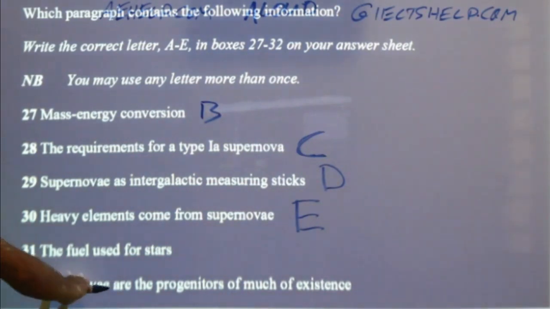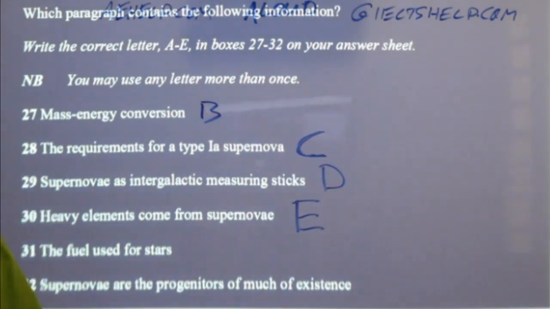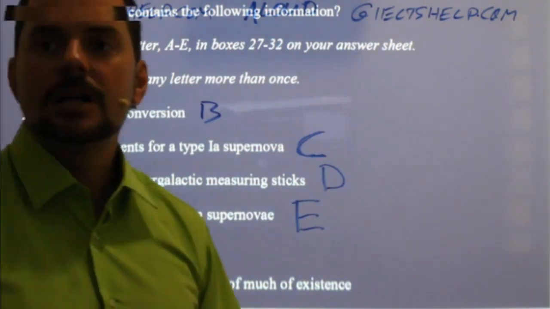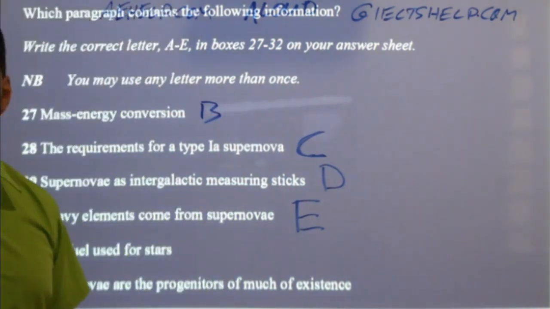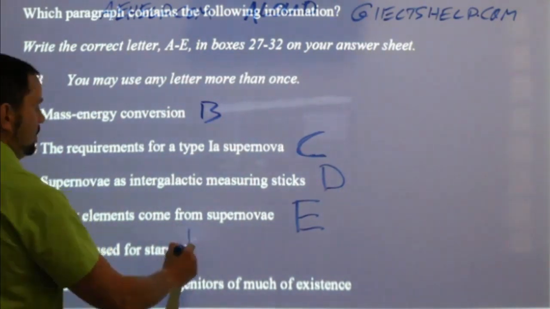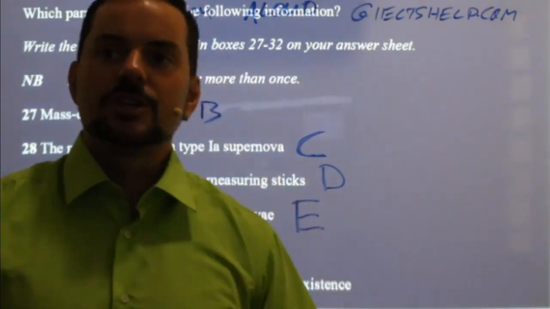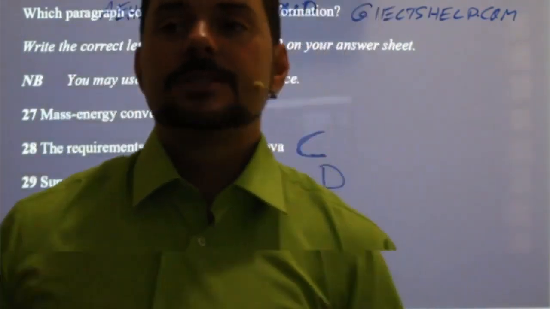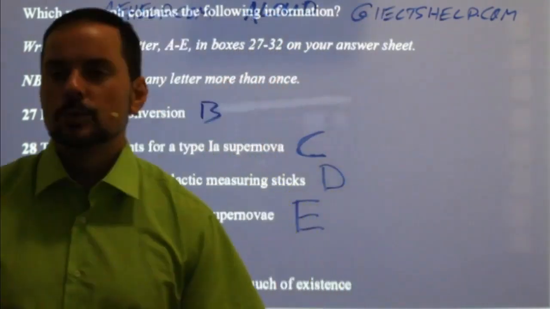31, the fuel used for stars. Mr. Santosh, for the previous one, that was correct. Okay, Chutney, Katroja, Hung, Aryan, Pudasini, Reba. Yeah, B, right? What is the fuel used for stars? Bonus question. Can you actually tell me what the fuel is instead of just telling me where it came from? Do you remember what it was? What's the fuel for stars?